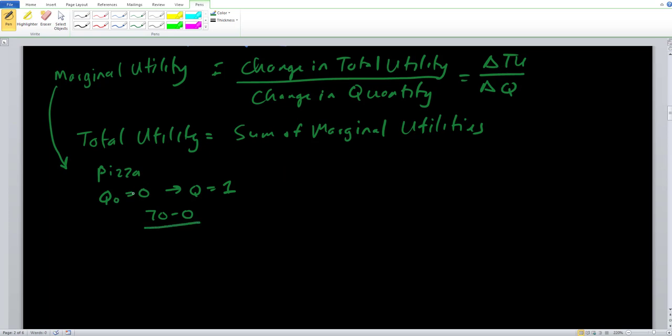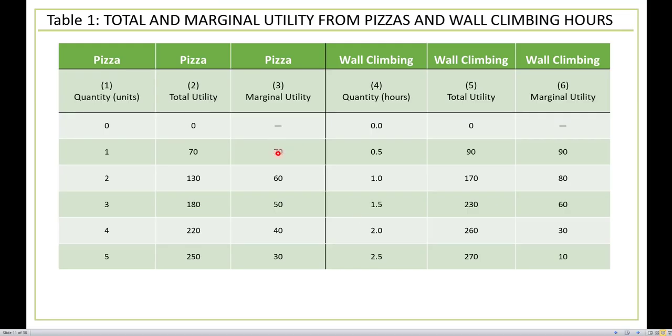What is the change in our quantity? This is going to be the easy one. We go from 0 units of pizza to 1 unit of pizza. So 1 minus 0 on the bottom. We simplify as much as we can. So this is our marginal utility for pizza as we go from consuming 0 units of pizza to 1 unit of pizza. That's exactly how that 70 shows up in this particular example.